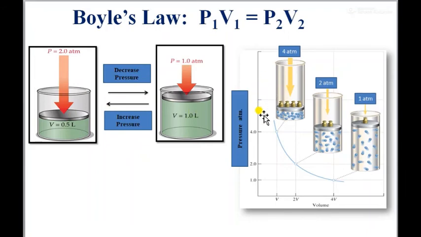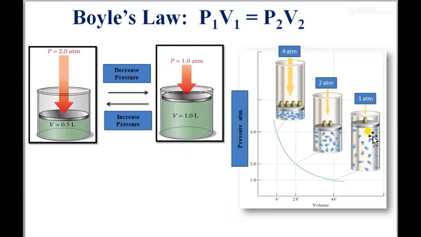Similarly here you can see the piston cylinder arrangement. At the initial level, the number of weights on the piston is 4. Whenever I remove two weights from this piston, what will happen? Volume increases. Pressure here is 4 atmosphere, here pressure is 2 atmosphere, and volume is 2V. As I go on removing weights from the piston, volume goes on increasing. You can notice here volume is less, here more, here more still, but pressure is decreasing. With increasing volume, pressure is decreasing.